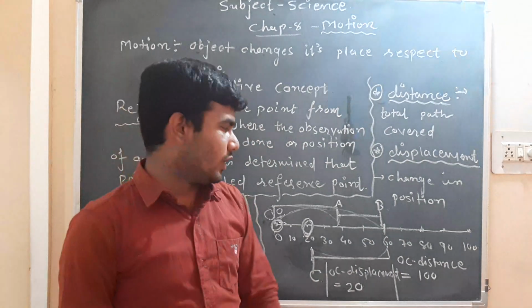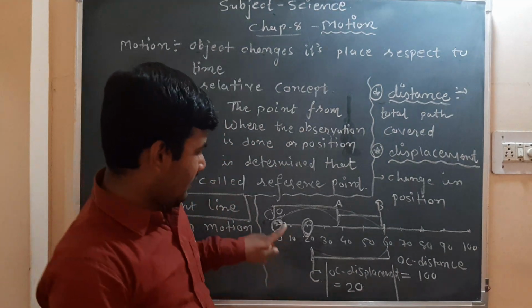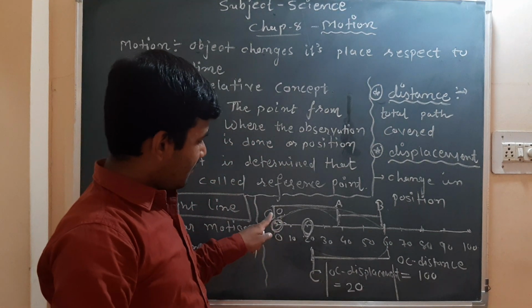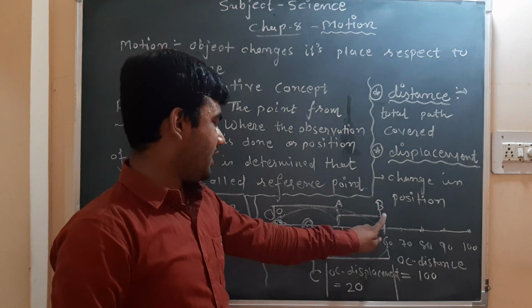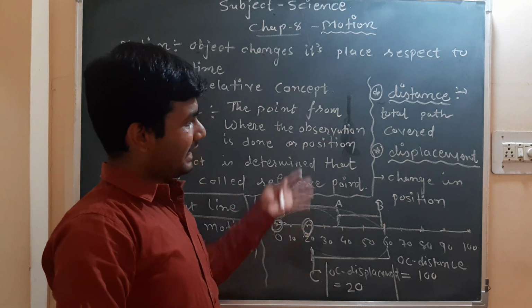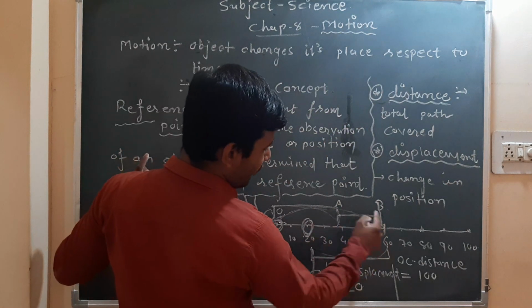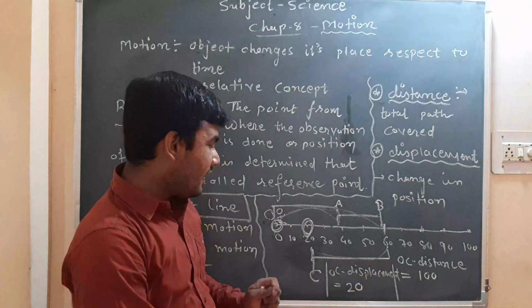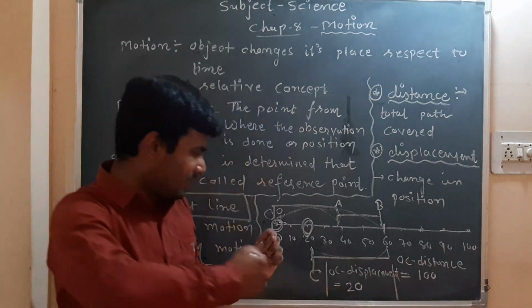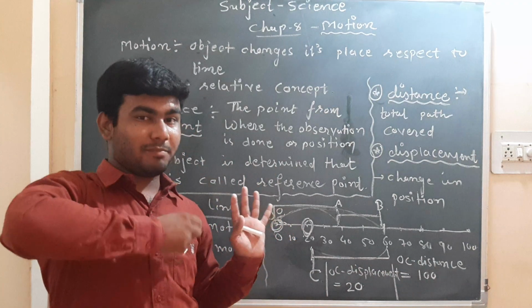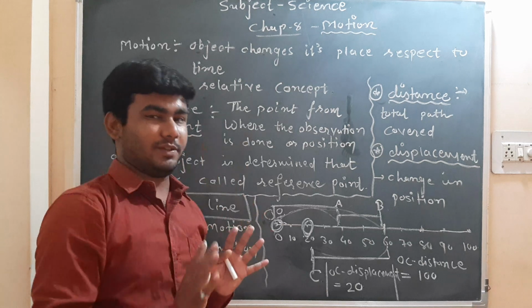Is it clear? Okay. So again, the distance from O to A to B and B to C: how much will the distance be? Distance is the total path which is covered. From O to B it will go, so it will travel 60 units, and then from 60 it will come back 40 units, right? But the distance will always be positive, right?